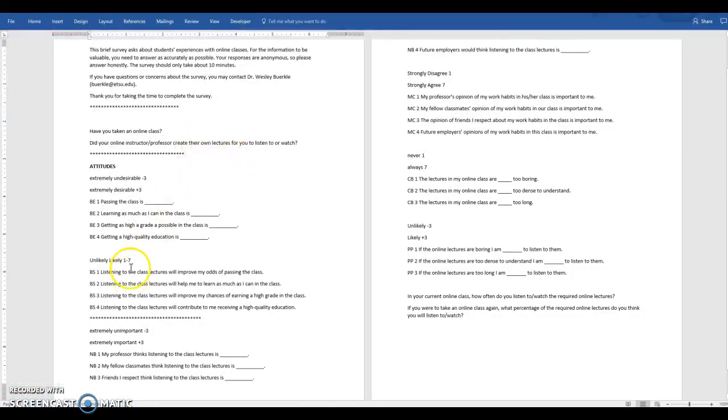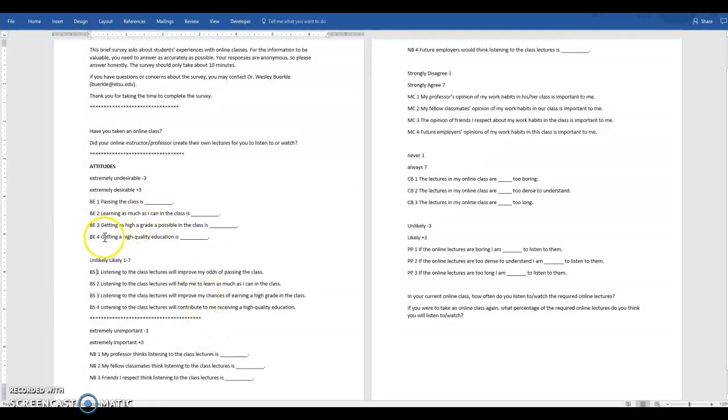So what then do all these numbers mean? Well, to understand them a little bit better, I have to go back to my actual survey and look at those items. So for instance, the first attitude was about passing the class and whether or not lecturers contributed to passing the class. And the second was learning as much in the class as possible and how lecturers supported that. And then it was getting as high a grade as possible in the class and did lecturers contribute to that. Right?